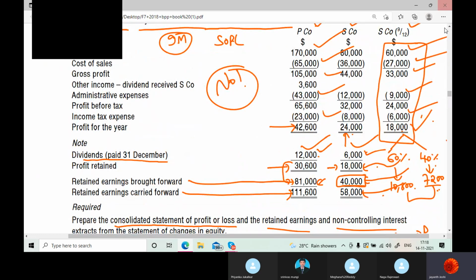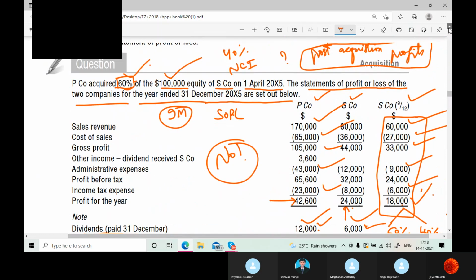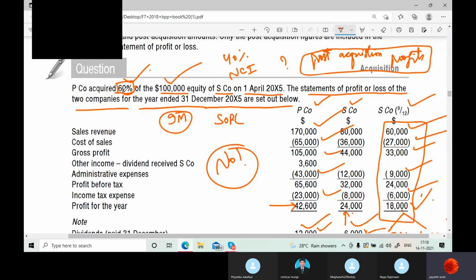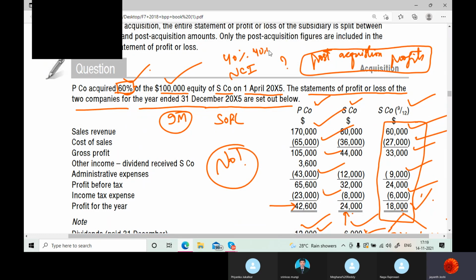Once again, read the question. It's a very important and good question. The parent company acquired 60% of the total equity. So the 40% here itself goes to whom? NCI. So 40,000 is their share. One thing here I explained to you right now.